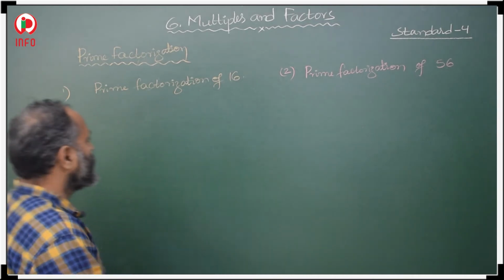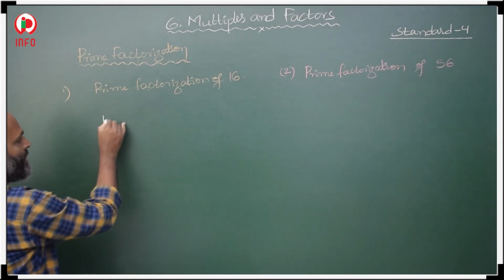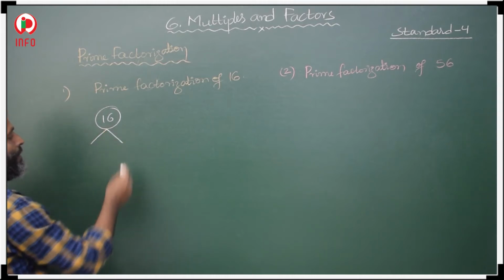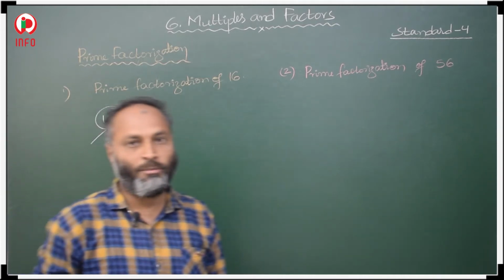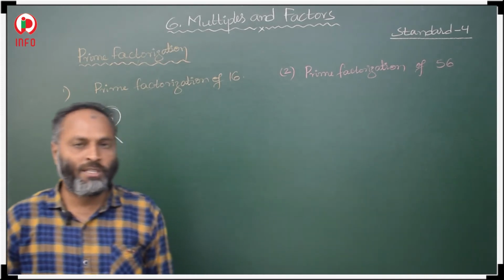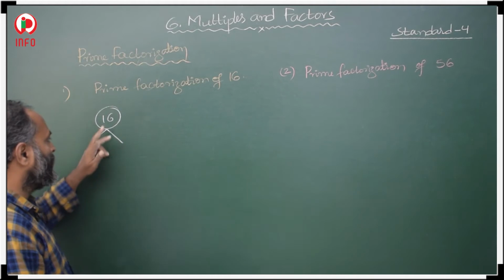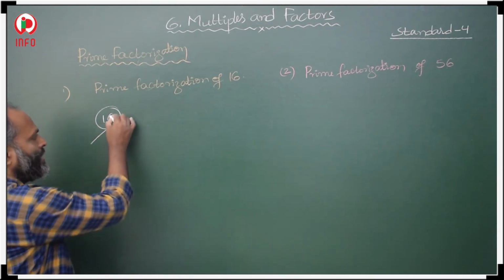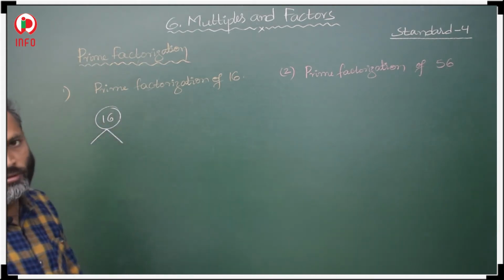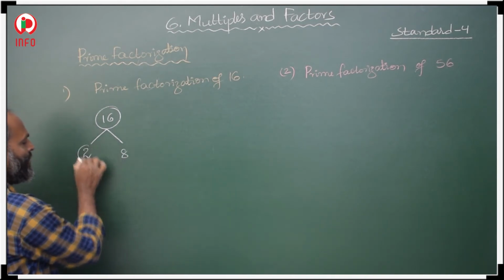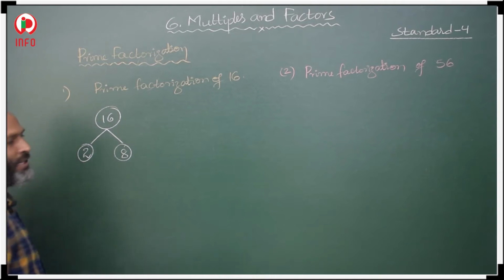How? See here, 16. First you take 16. First you have to split this 16 into a product of two numbers, whatever your wish. First I want to take a prime number, so a product with a prime number first. This 16 is divisible by 2: 2 8s are 16.